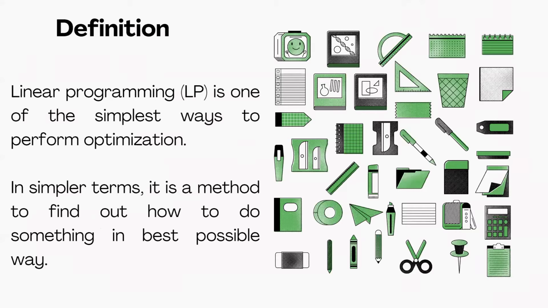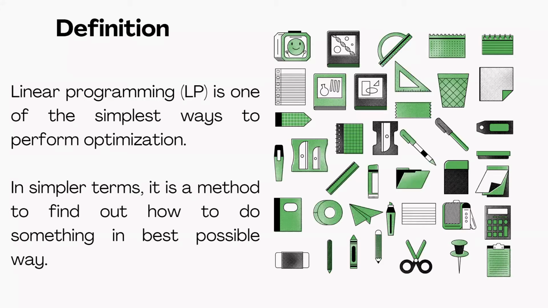It's the simplest way to perform optimization. Linear programming is one among the different ways to perform the optimization. The main idea is that it is one among the simplest methods. So what is meant by optimization? We are using this term optimization. So what is meant by optimization?